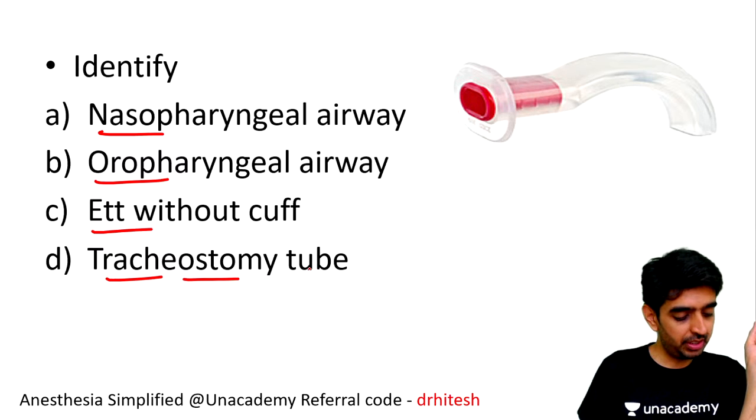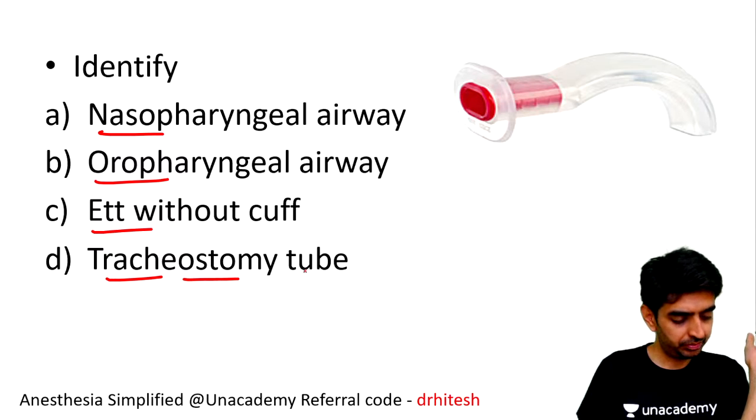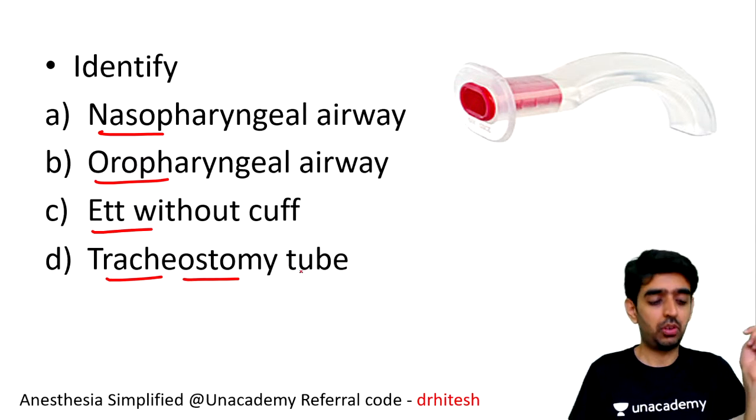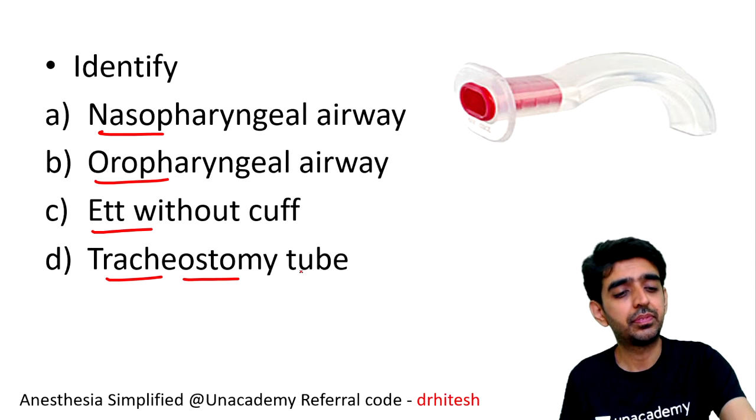Dr. AMD says that it is D, that is tracheostomy tube. Is it? Dr. Asla says that it is B, oropharyngeal airway. Yes, Dr. Rutu, Dr. Ahmed, Dr. Joshi.